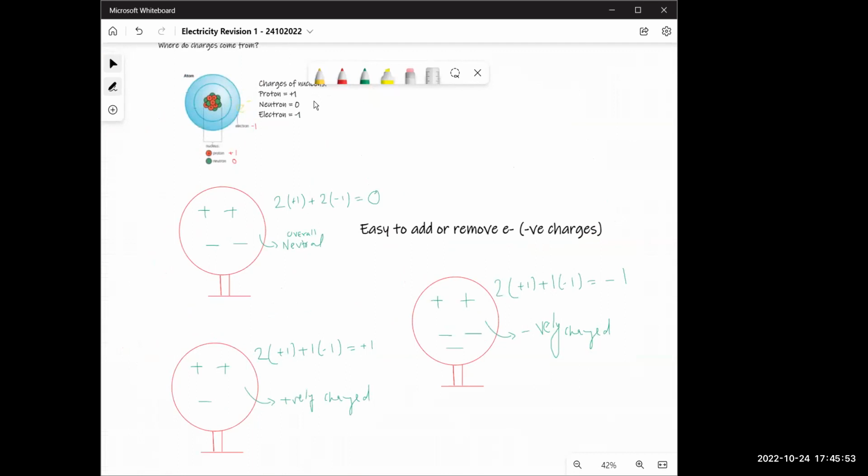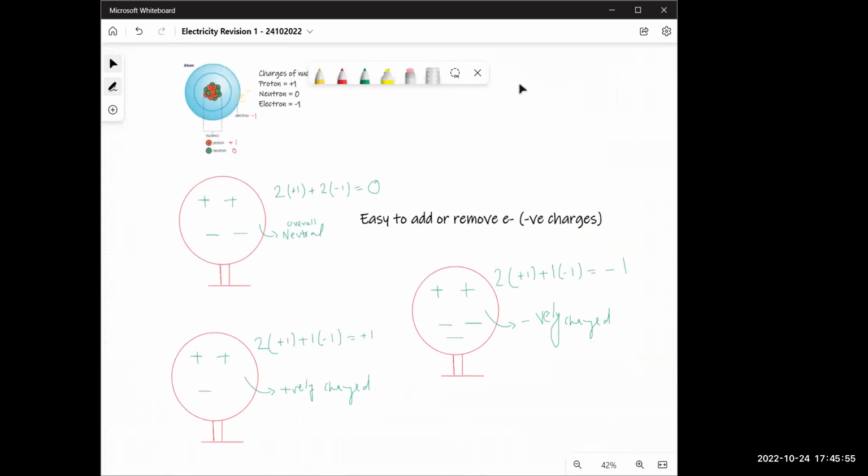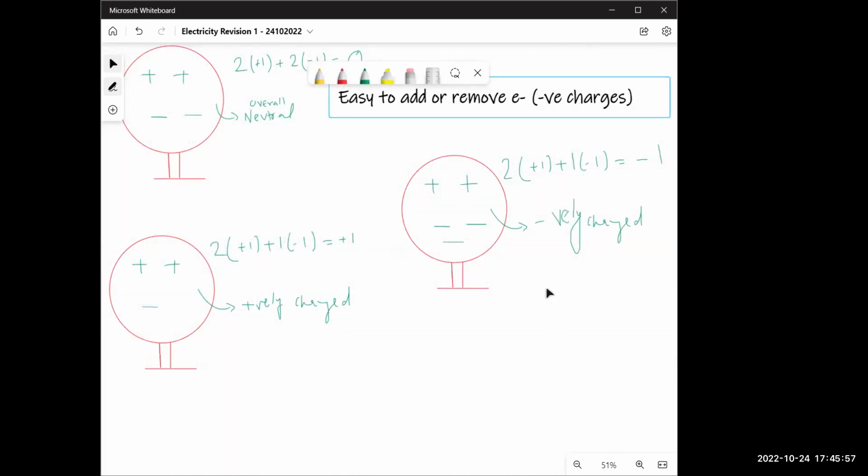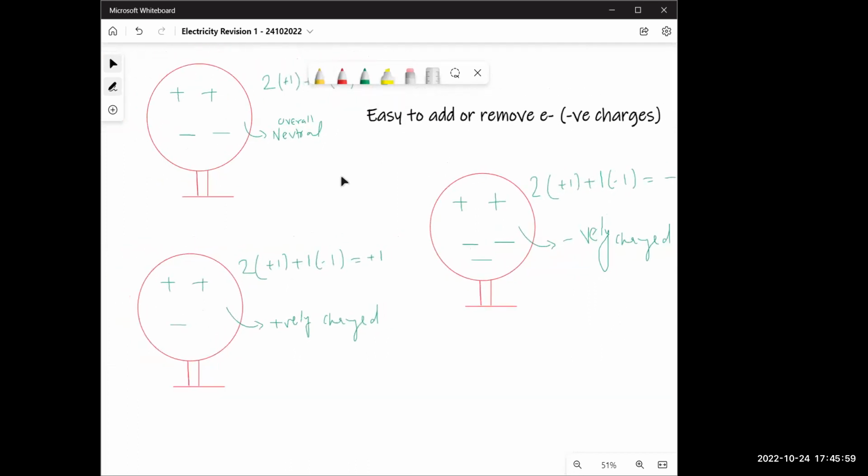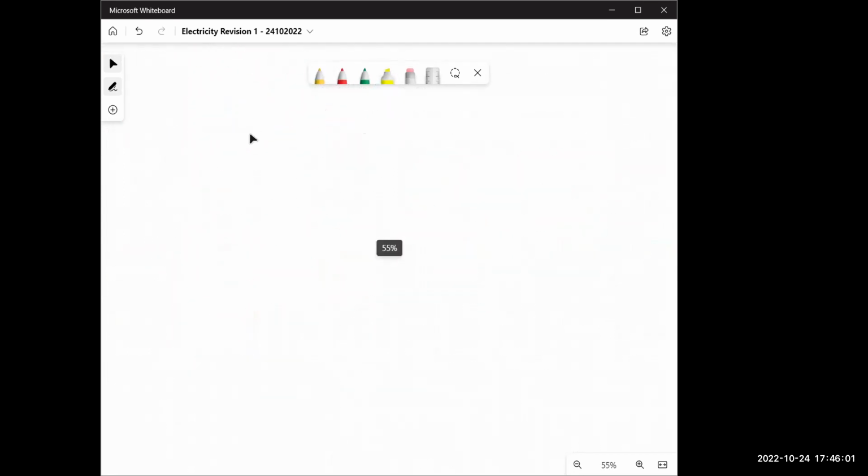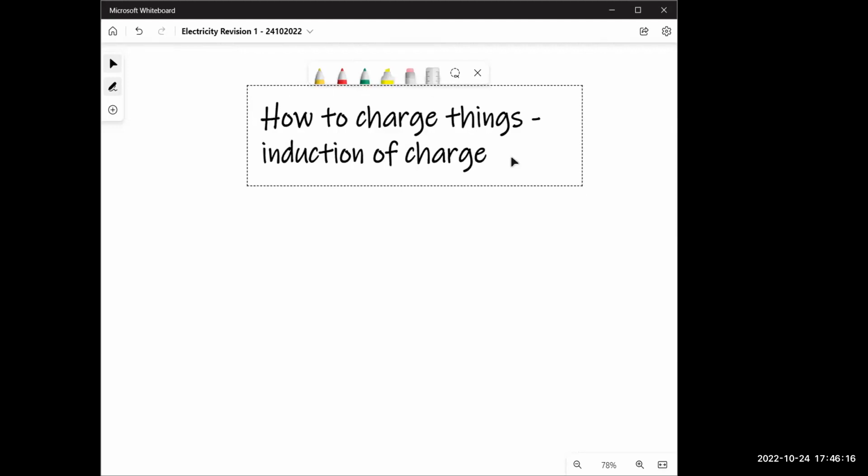But I can't remove protons because they're inside the nucleus. But I can add or remove negative charges by making this sphere negative or positive. Well, let's look at how to charge things, which also means induction of charge. This is in your syllabus and you need to understand this.